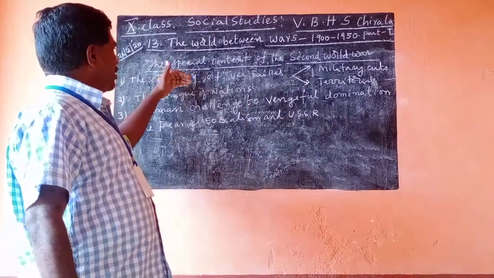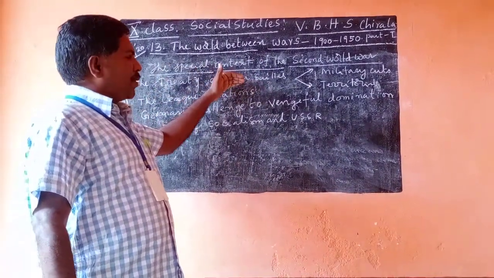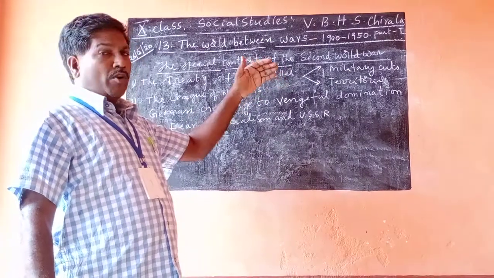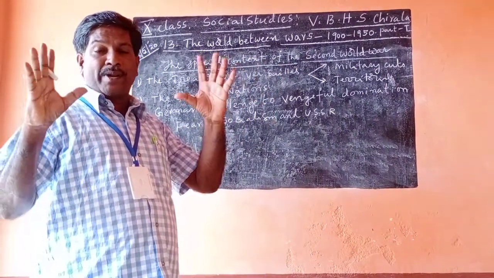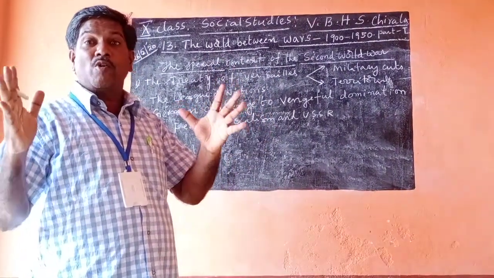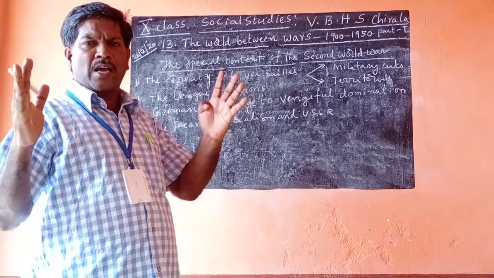So what type of penalty? Territorial occupation also happened.